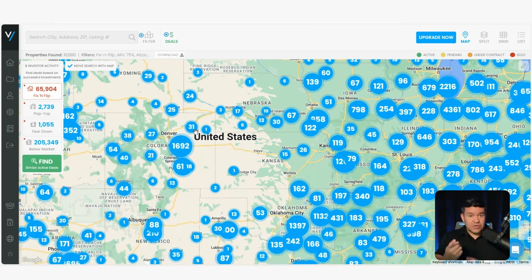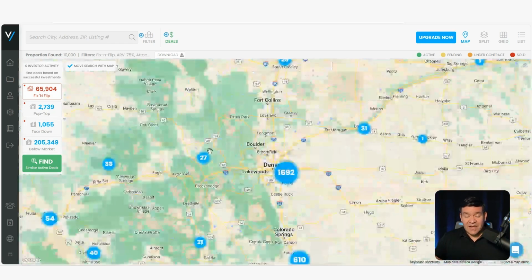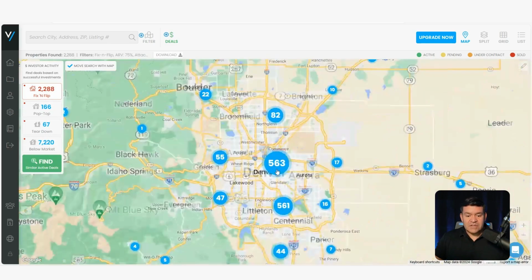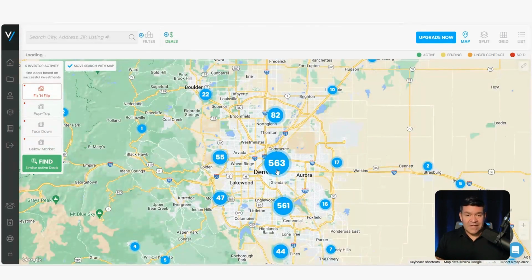So that's how you can choose markets. That's how you can learn what other investors are having success with. What are they buying properties for? What are they selling them for? How much money are they making? And you can actually really dive down into the before and after data on those transactions and understand what percentage of ARV is for a particular market.